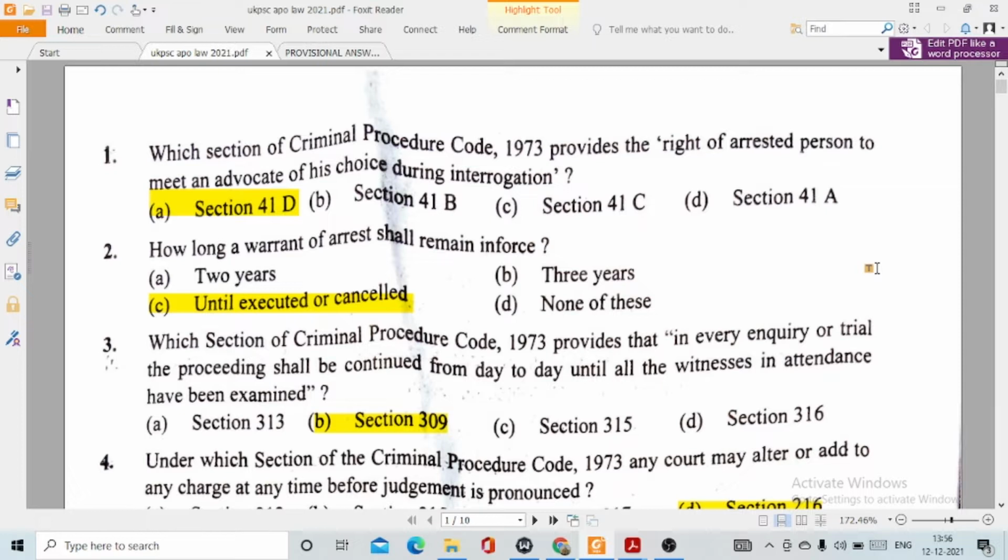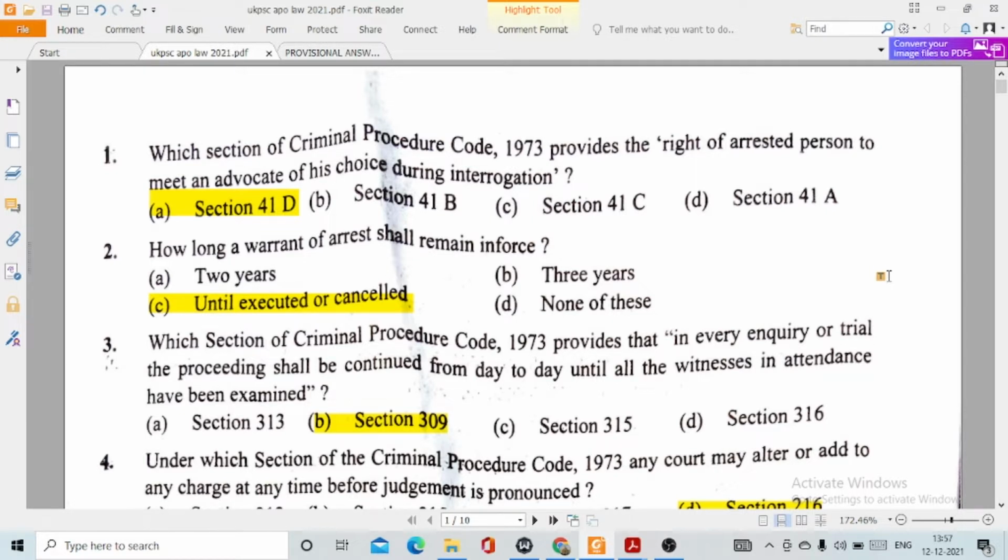Today I'm going to discuss with you a total of 100 questions. As far as objections are concerned, I haven't found any question in this paper which you can put up for objection. But if I talk about the GS paper, there are at least 4 to 5 questions which you can actually challenge in the objection. I'll also share the link in the description box below, on how you can challenge the questions and put up your objections. With this note, let us start.